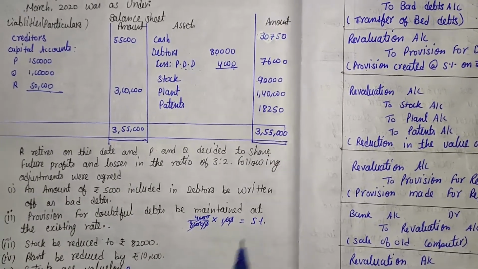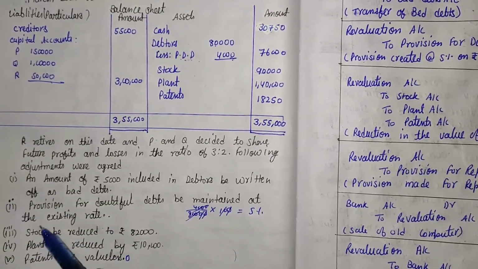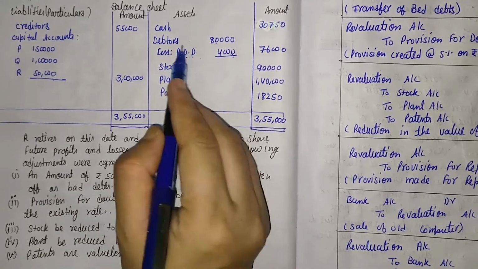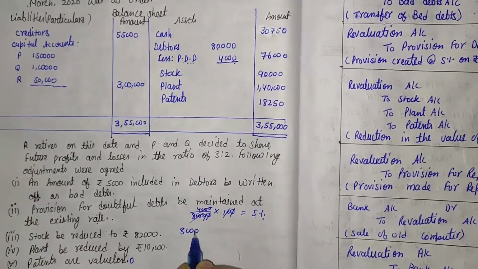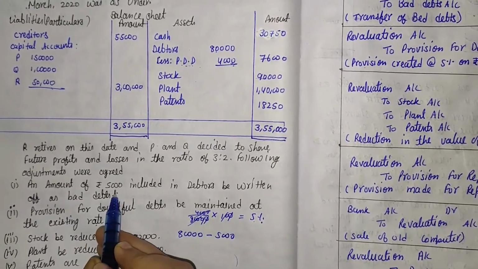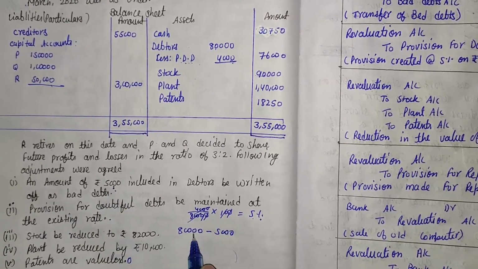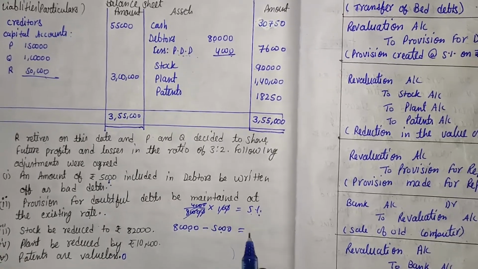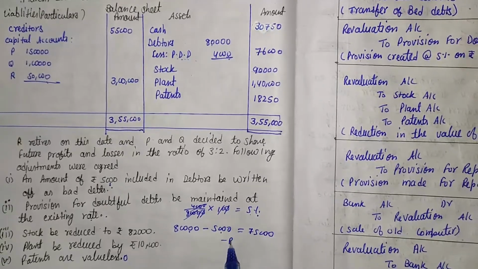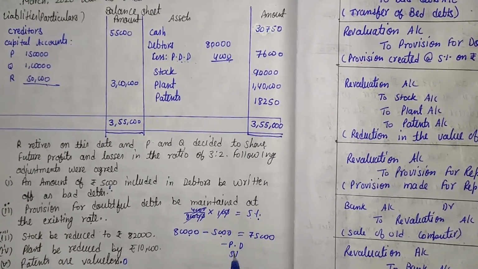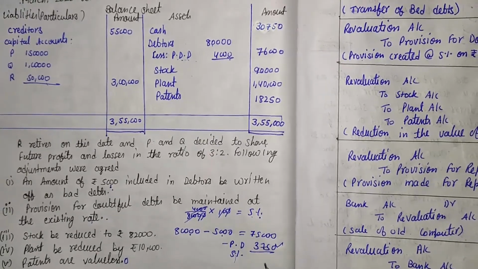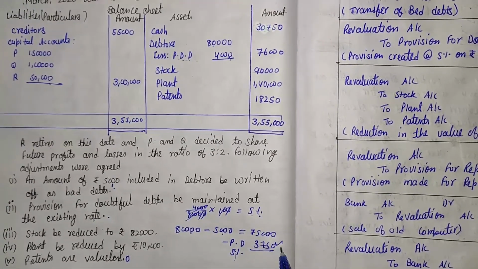That is 5%. So in this the rate is the same. The rate is 5%, the debtors value is 80,000 and the new provision value is 5,000, that is mentioned in the first point. So 80,000 minus 5,000, the debtors become 75,000. Rate of provision is 5%, so that is 3,750. That is the provision's value, and provision is also one type of liability.